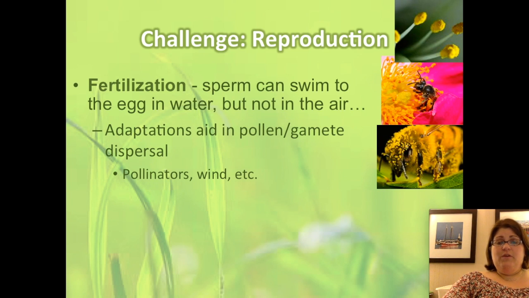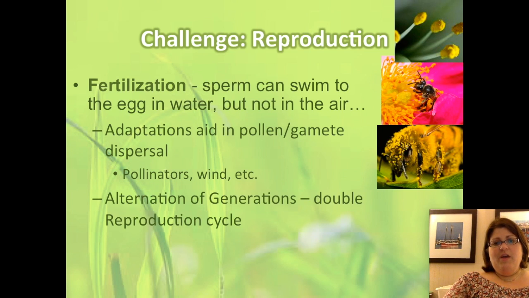Plants also have a very unique reproductive style called alternation of generations. Alternation of generations is basically having two generations within one plant. So a plant will have a haploid life stage, in other words, where it has one copy of the chromosomes, and that will be multicellular, and it will have a diploid time in its life where it has two copies of the chromosomes, which is also multicellular.